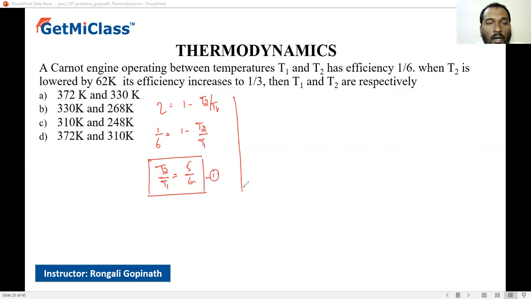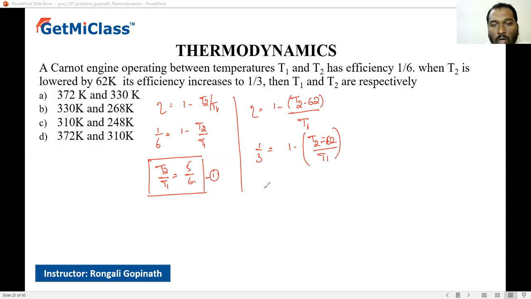Second, now when T2 is lowered by 62 Kelvin, its efficiency increases to 1 by 3. The new efficiency is 1 minus the new T2, which is T2 minus 62 Kelvin, by T1. That is, 1 by 3 equals 1 minus (T2 minus 62) by T1, or (T2 minus 62) by T1 is 1 minus 1 by 3, which is 2 by 3. This can also be written as T2 by T1 minus 62 by T1 equals 2 by 3.